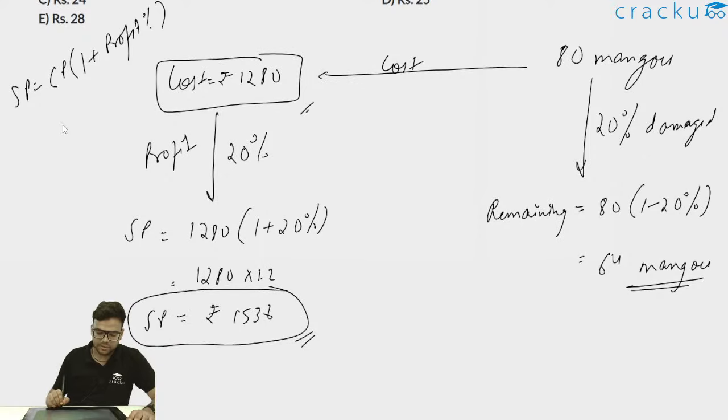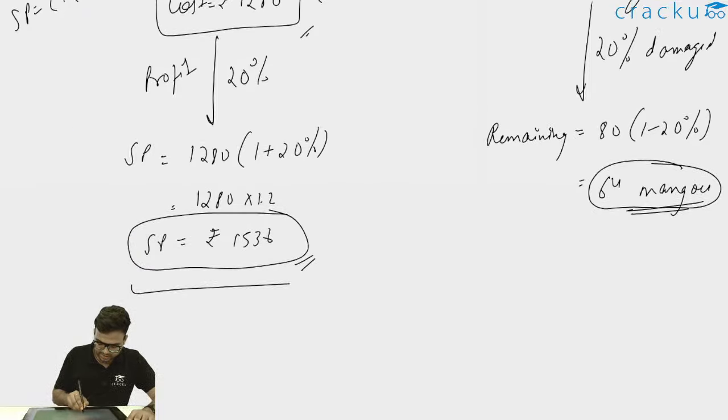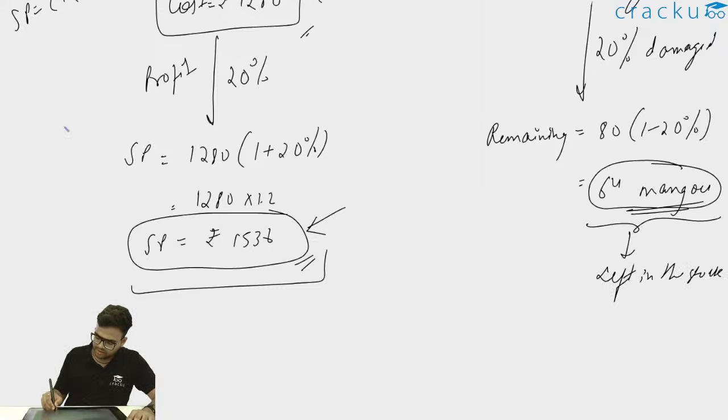Now the desired selling price is 1536 and the number of mangoes which he can sell is 64. He has to sell the entire stock at 1536 rupees, and there are only 64 mangoes left in the stock, because 20% of them were damaged.